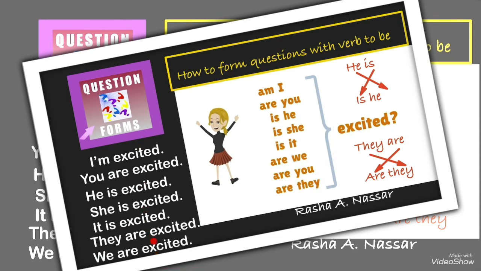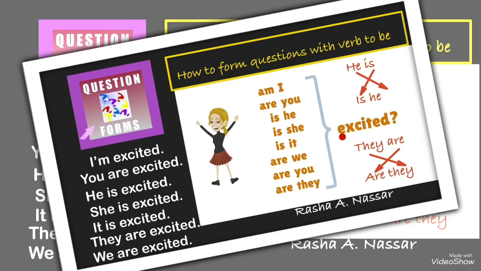So all these sentences are in the affirmative form. How can we change all these sentences into questions? We will exchange the place of the verb and the place of the subject. We will begin the question with the verb. So here I will say, am I excited?